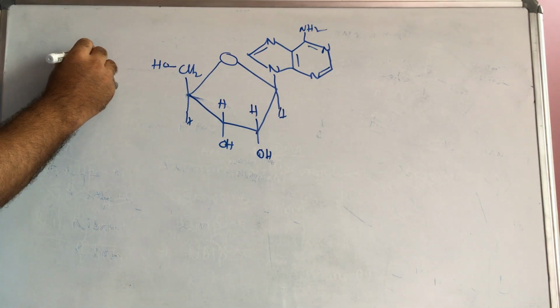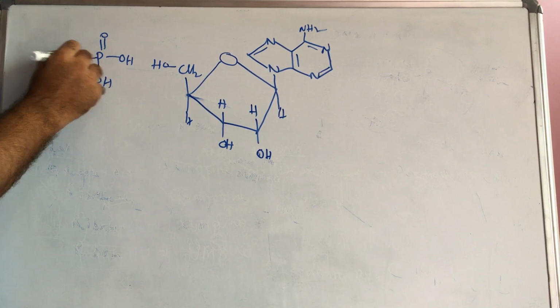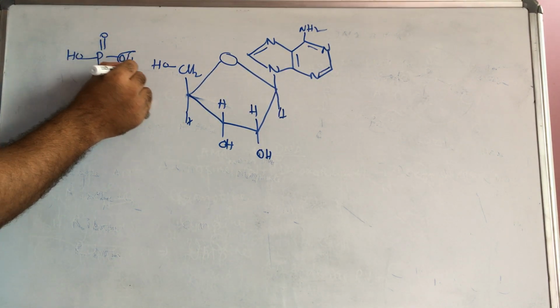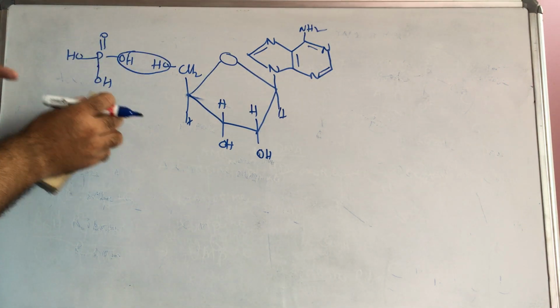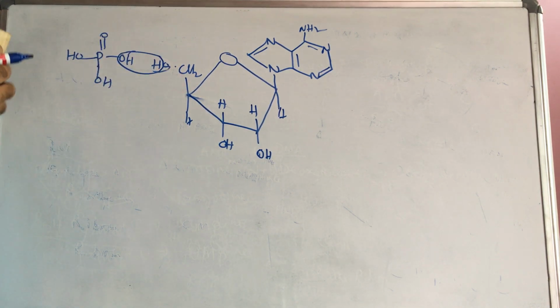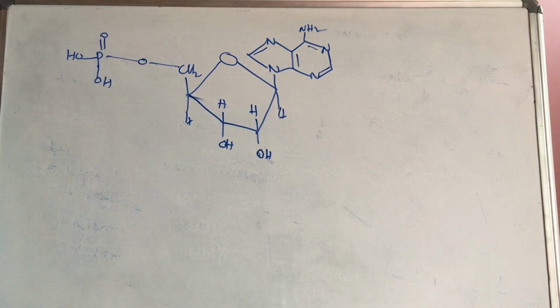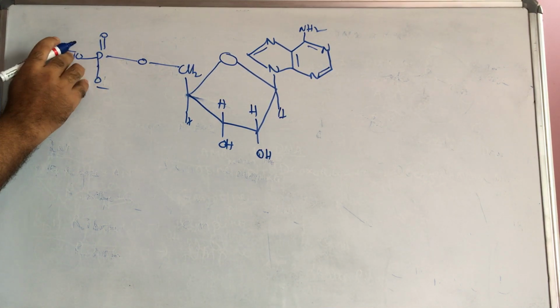Phosphate comes from phosphoric acid, double bond OH, OH and OH. Here, this one is lost. When a water molecule is lost, one O is left here. If H is lost, it means negative.